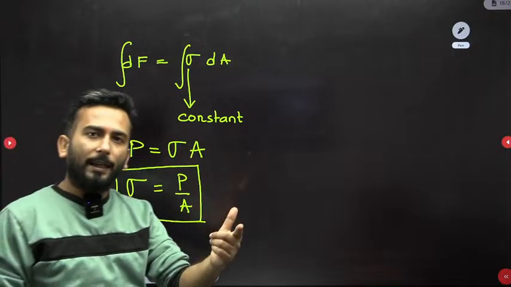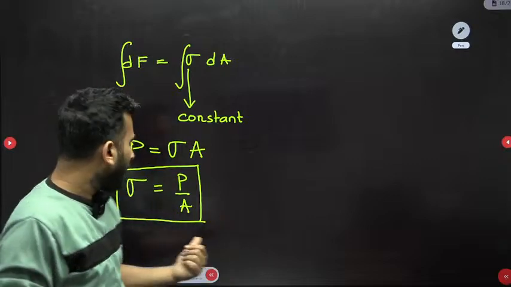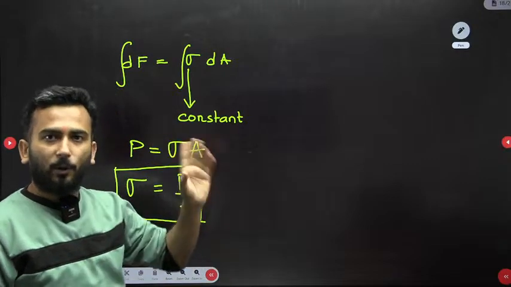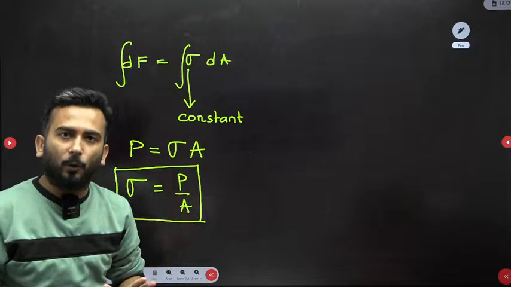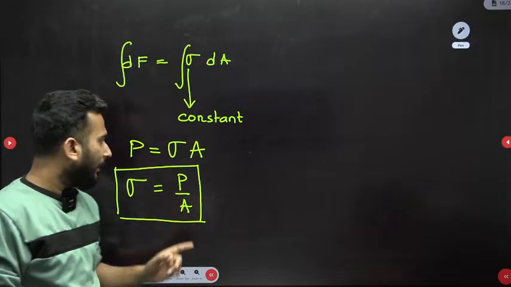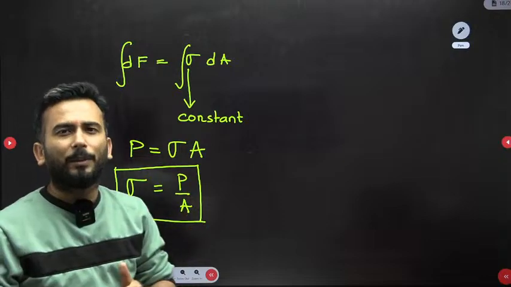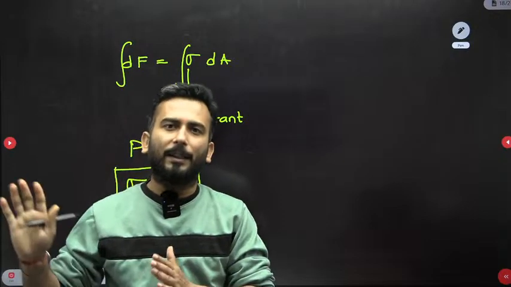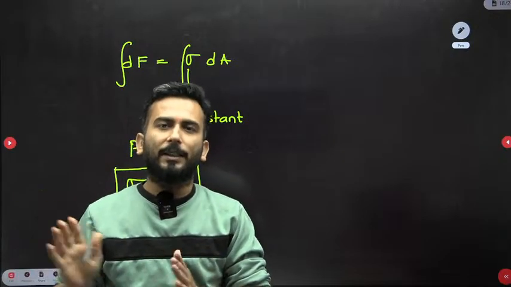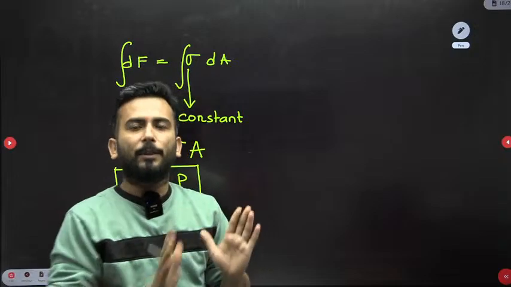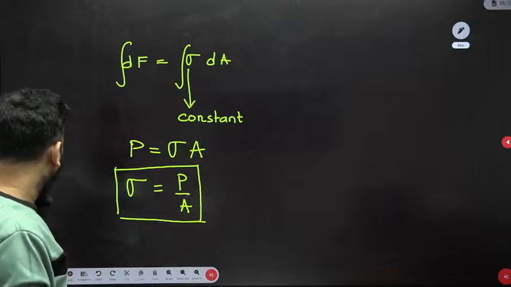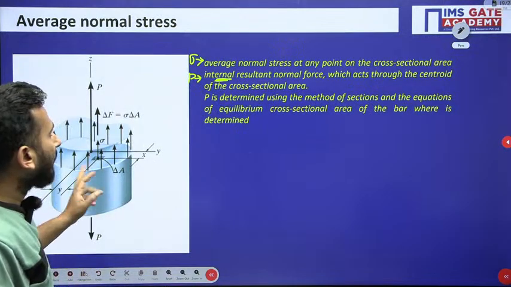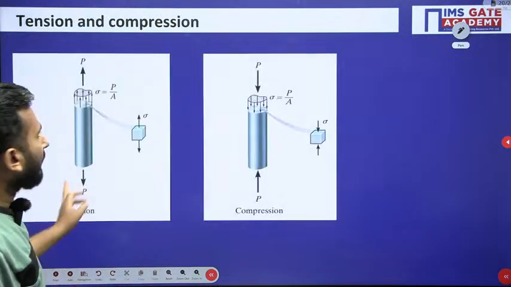Normal, why? I have told. Stress, what it means, I have already told in the beginning. What is P? Net internal loading, not external, internal. See, in equilibrium internal will become external, that is a different thing. Ultimately it is a different thing, but okay, the original way is internal, and A is the area. And then average normal stress, all these things are fine, and then compression and tension.